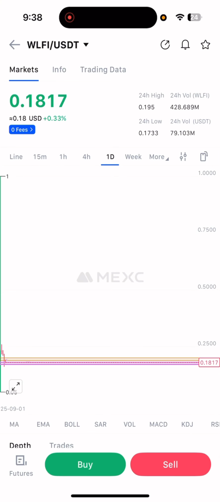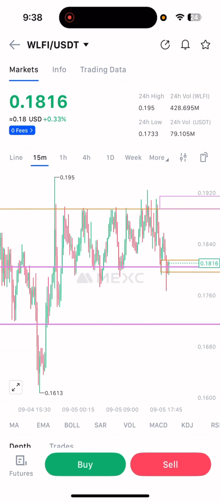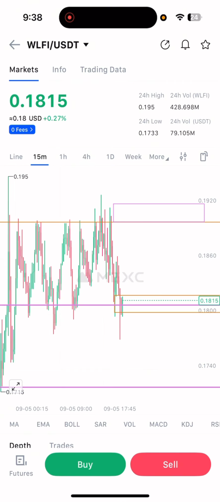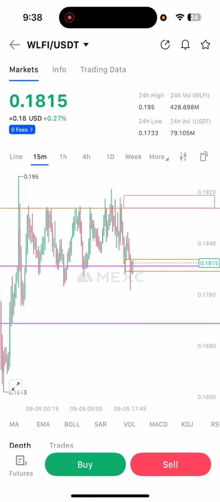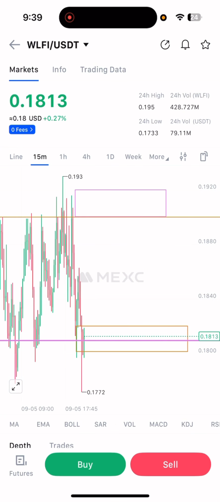So according to ChatGPT, I have marked the lines over here. You can see two colors over here. One is orange and the other one is pink. Orange is for long and the pink one is for short. And these are the two boxes you can see over here. The one is this one.